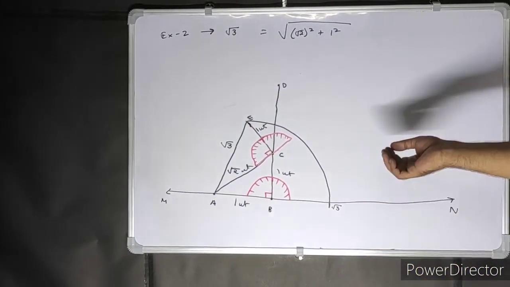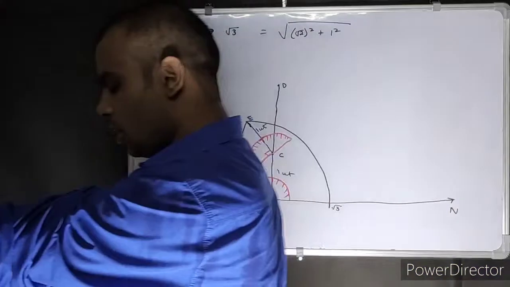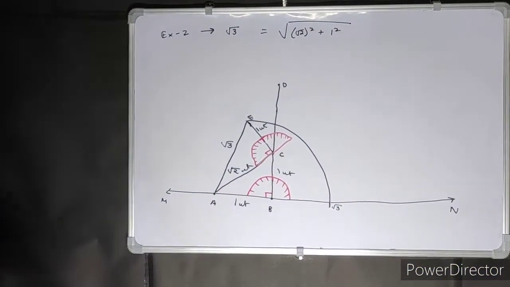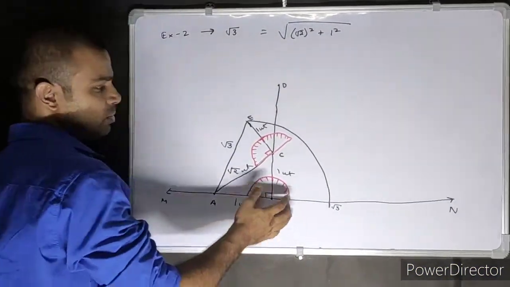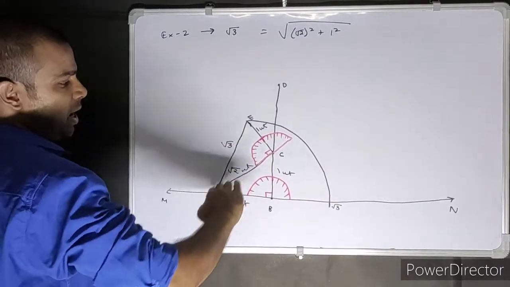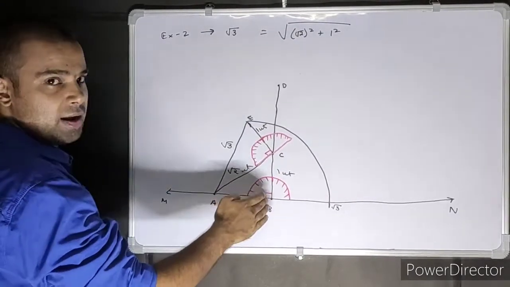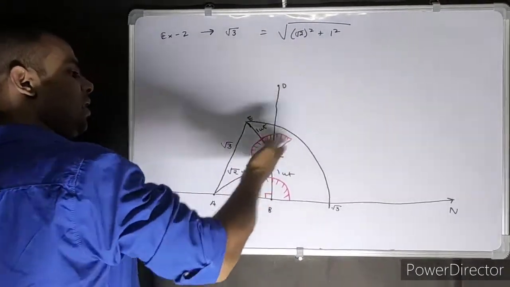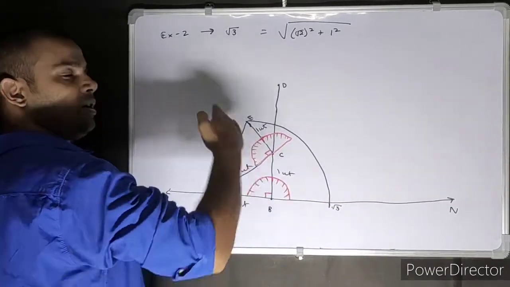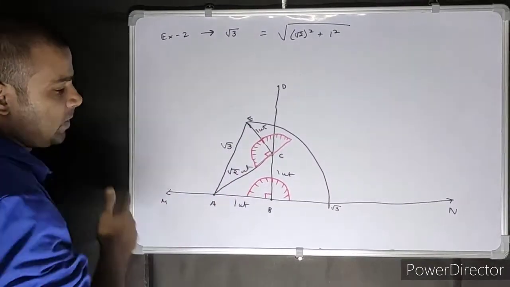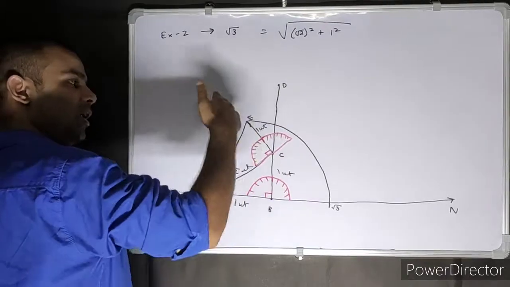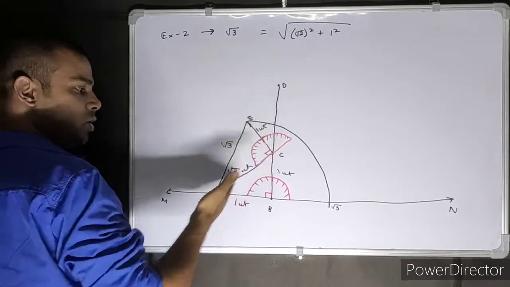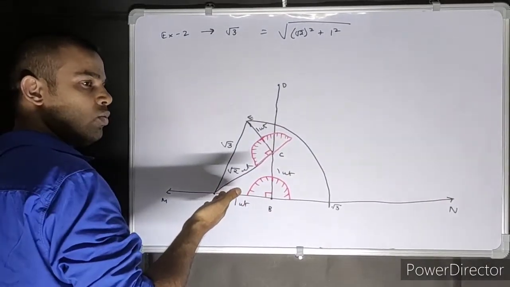If you don't understand, definitely let me know. Notice what's happening. First you made a 90 degree over here. Now you have made a 90 degree triangle over here. Now with this as a base, you have to make another 90 degree triangle, otherwise you won't be able to do Pythagoras. So you made another 90 degree triangle, and this you know the measurement, root 2, already.